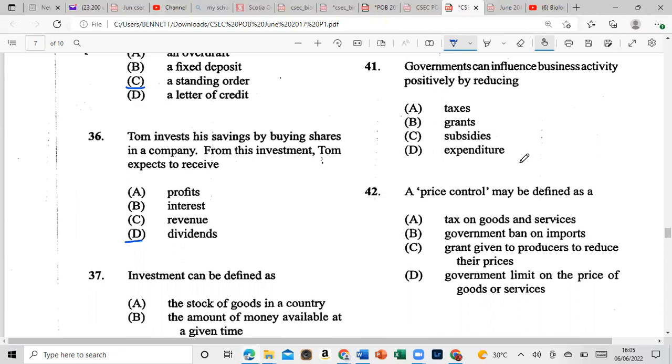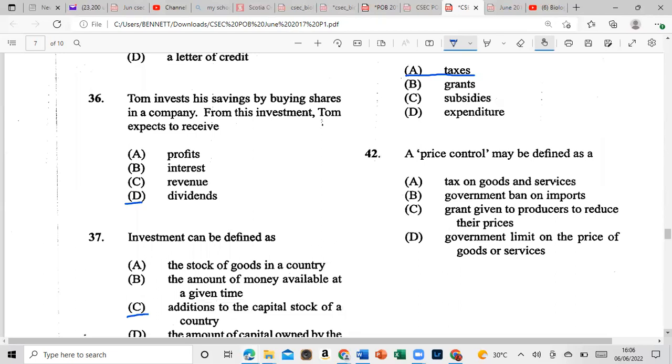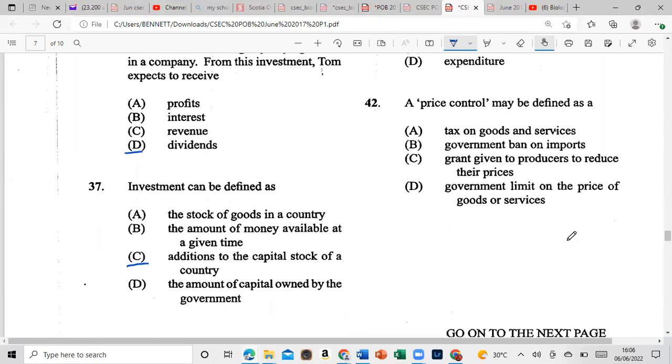41. Governments can influence business activity positively by reducing. Government, this is why you reduce the taxes, man. The taxes is pressuring poor people. People are suffering now, yeah. Can't get to cook with chicken curry and all those stuff, you know, man.